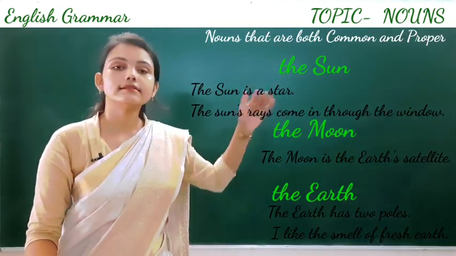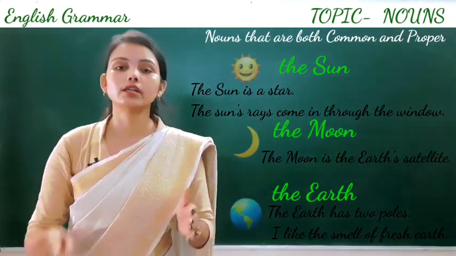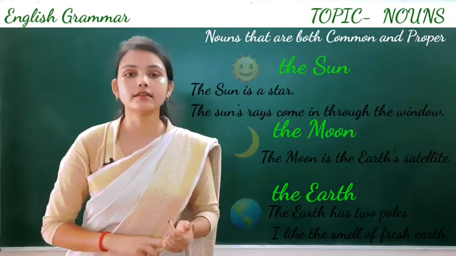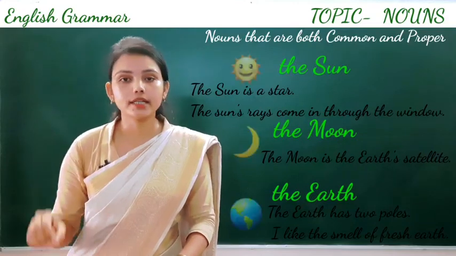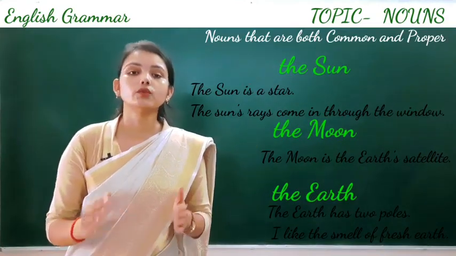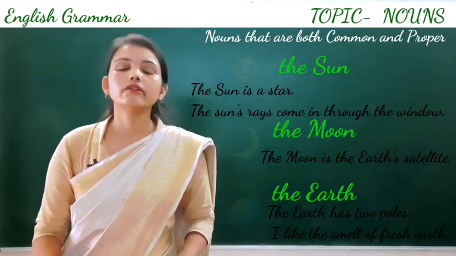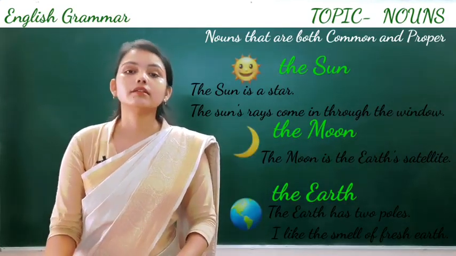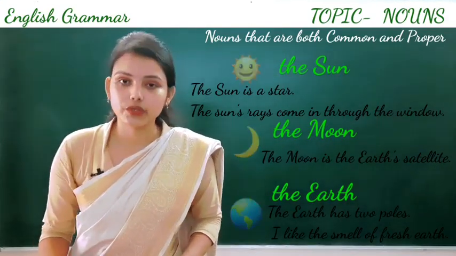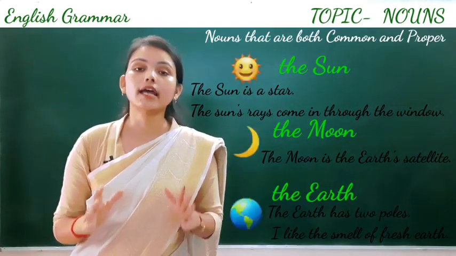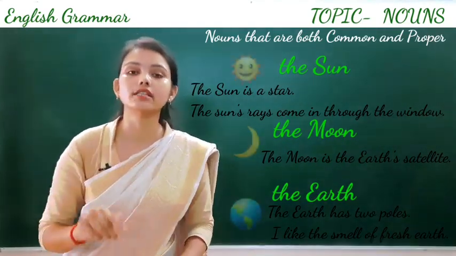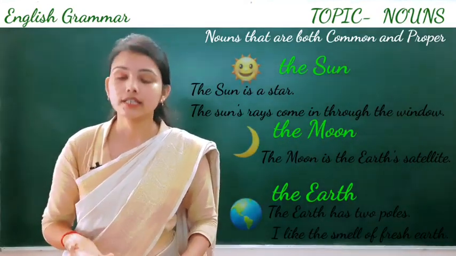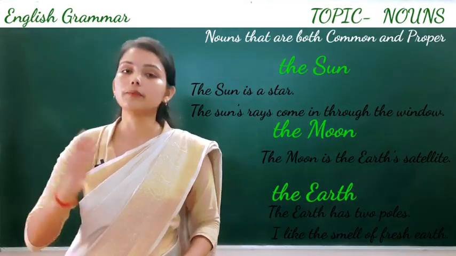Clear? This is the difference. When we are talking about any star name, satellite name or planet name, we will begin with a capital letter, but when we use them as common nouns, we will use a small letter, but the article the is used. So in the Earth has two poles, we will use capital E because we are talking about a particular planet, so we use Earth as a proper noun.